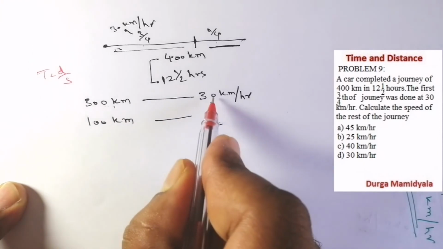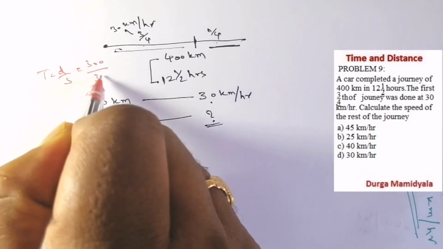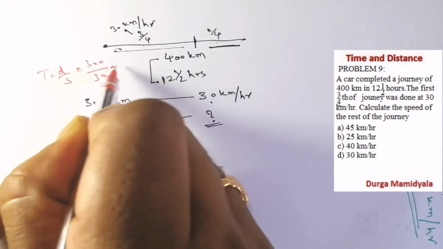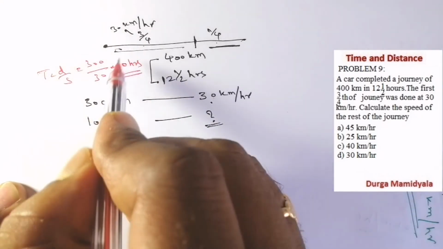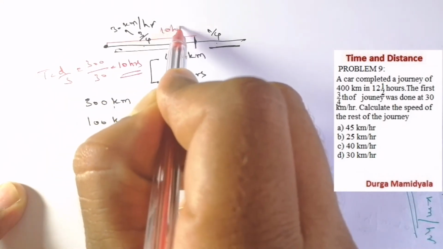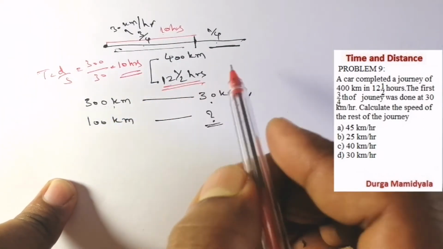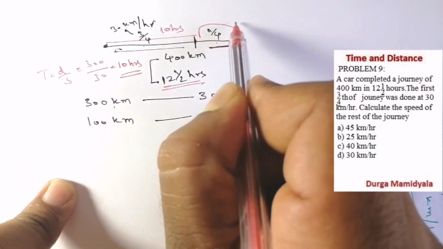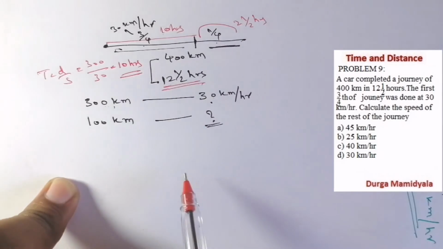300 by 30 is nothing but 10 hours. So for the first part he has taken 10 hours, right? What is the overall time? 12 and a half hours. Which means for the remaining part, what time has he taken? 2.5 hours. So it is clear for you. The overall time he has taken is 12 and a half hours.